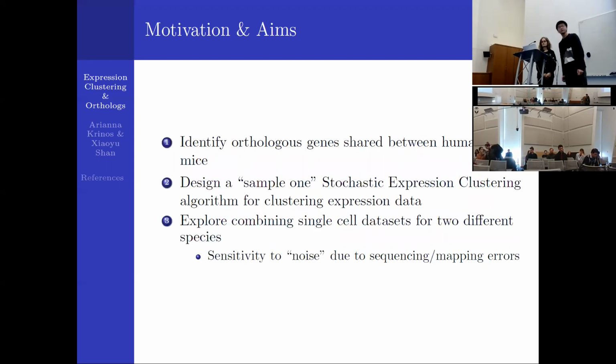So, based on that, we have three specific aims. Firstly, to identify orthologous genes shared between human and mice, and secondly, to design a stochastic expression clustering algorithm for clustering single cell RNA-seq data. And third is to combine them and apply that to a mixed sample of human and mouse. The data set we use for this is neural cortex single cell RNA-seq data for both human and mouse brain.